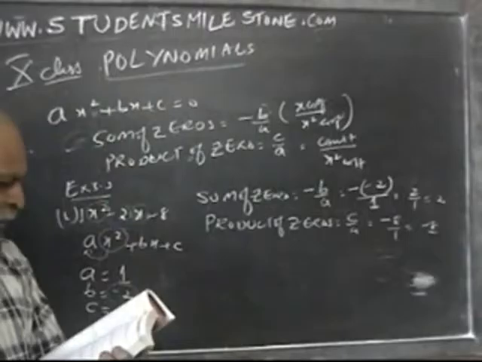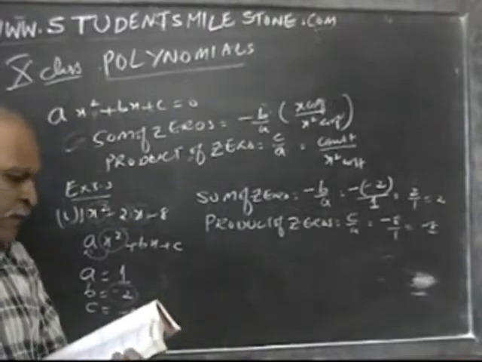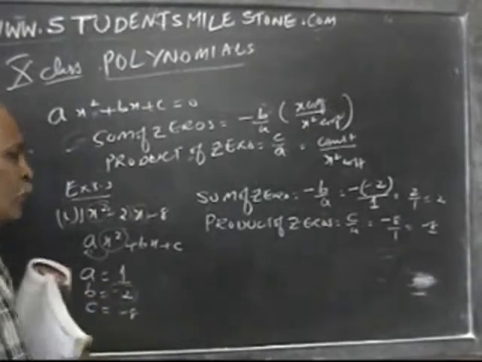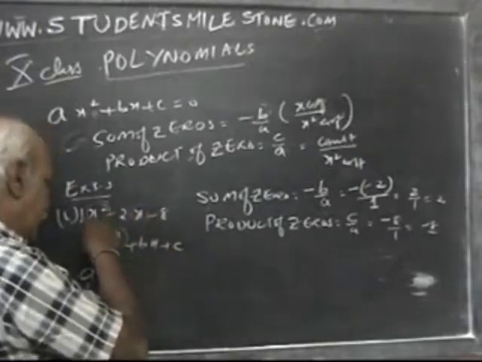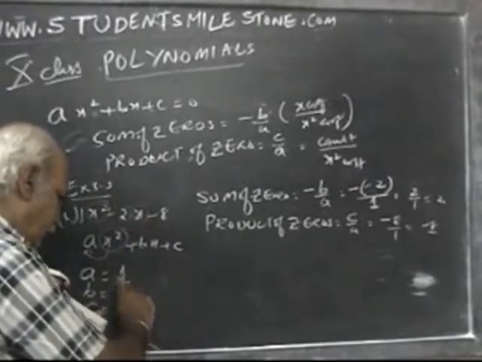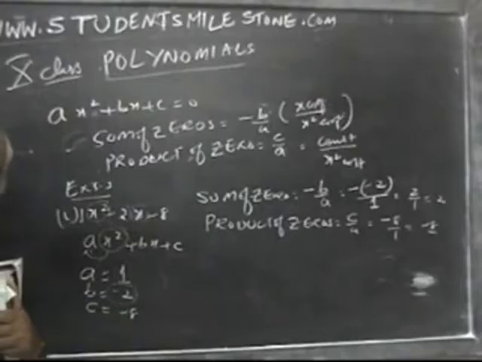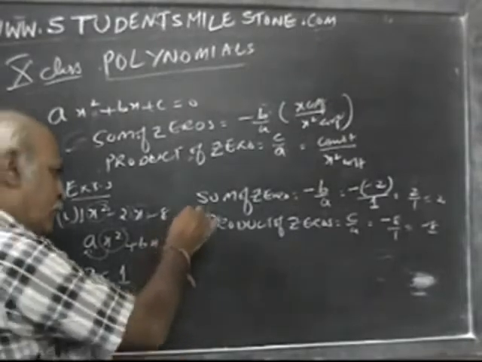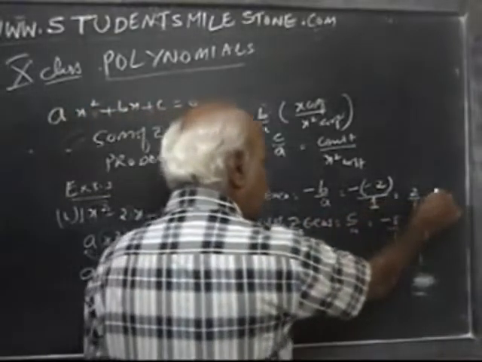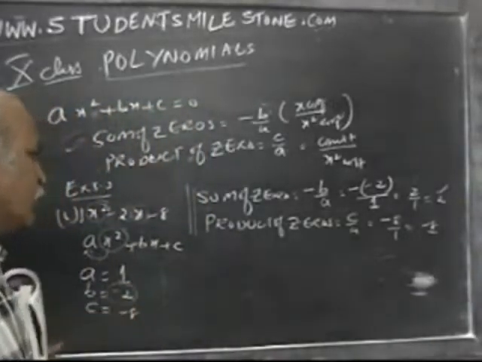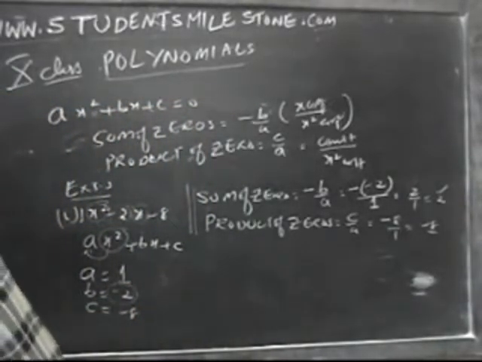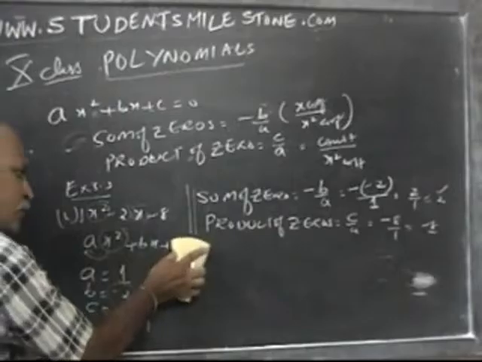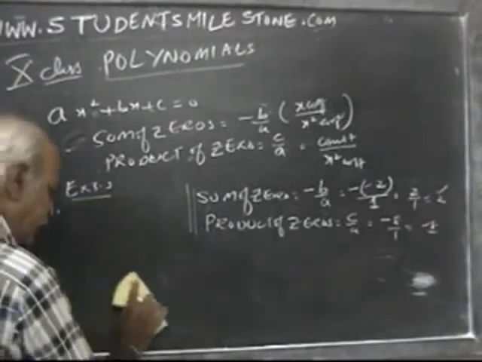What does it say? Find the zeros of the following quadratic polynomial and verify the relationship. So first I am verifying the relationship, using the formula a is equal to 1, b is equal to minus 2, c is equal to minus 8. So I got the sum of the zeros is 2 and the product of the zeros is minus 8. Now we have to solve this equation. How to solve this equation?